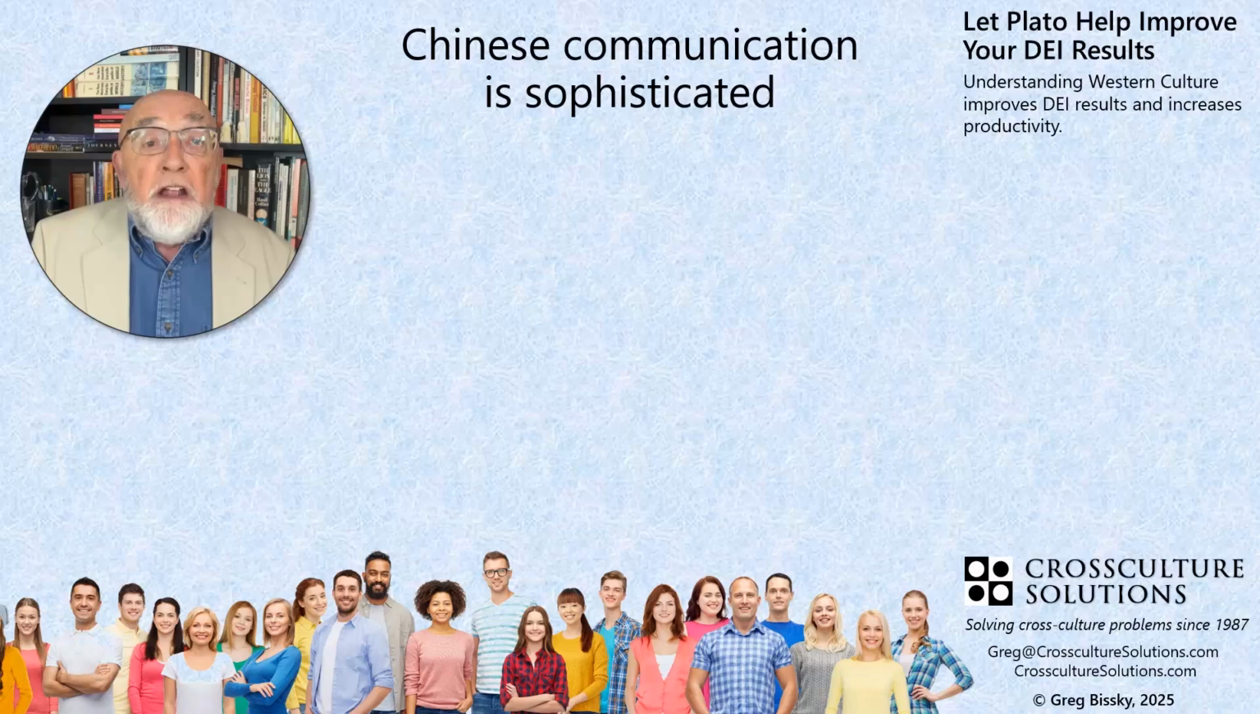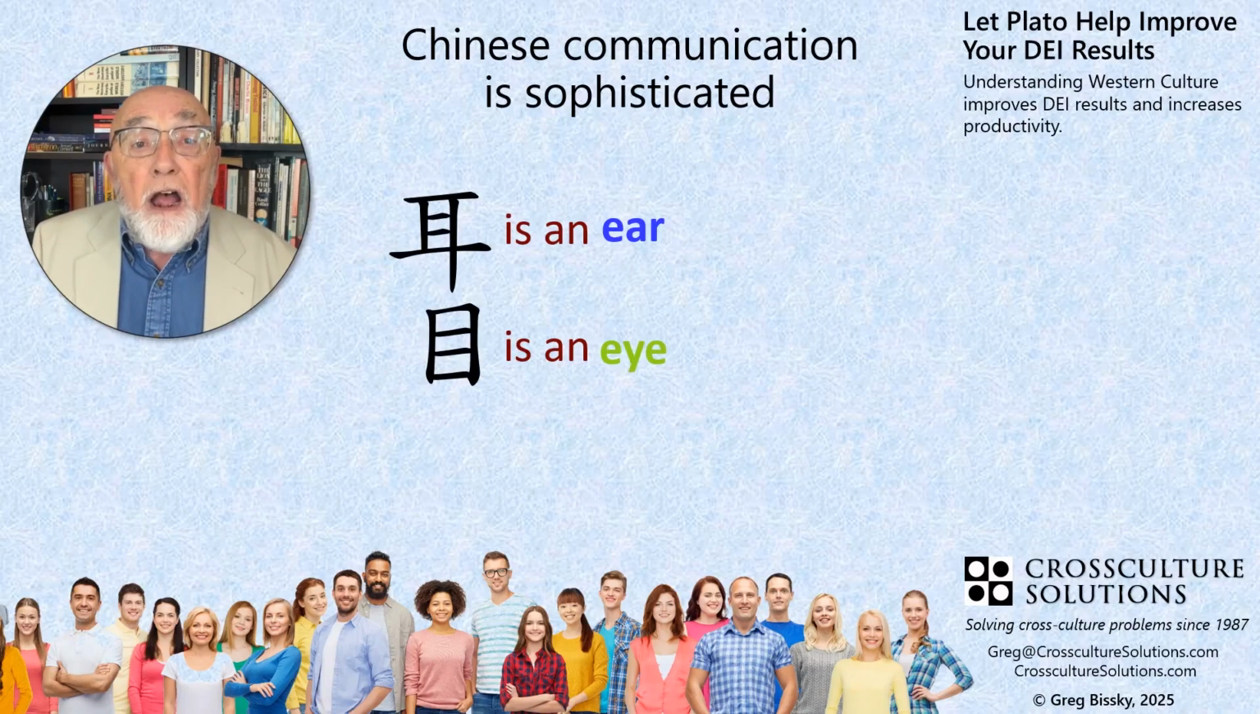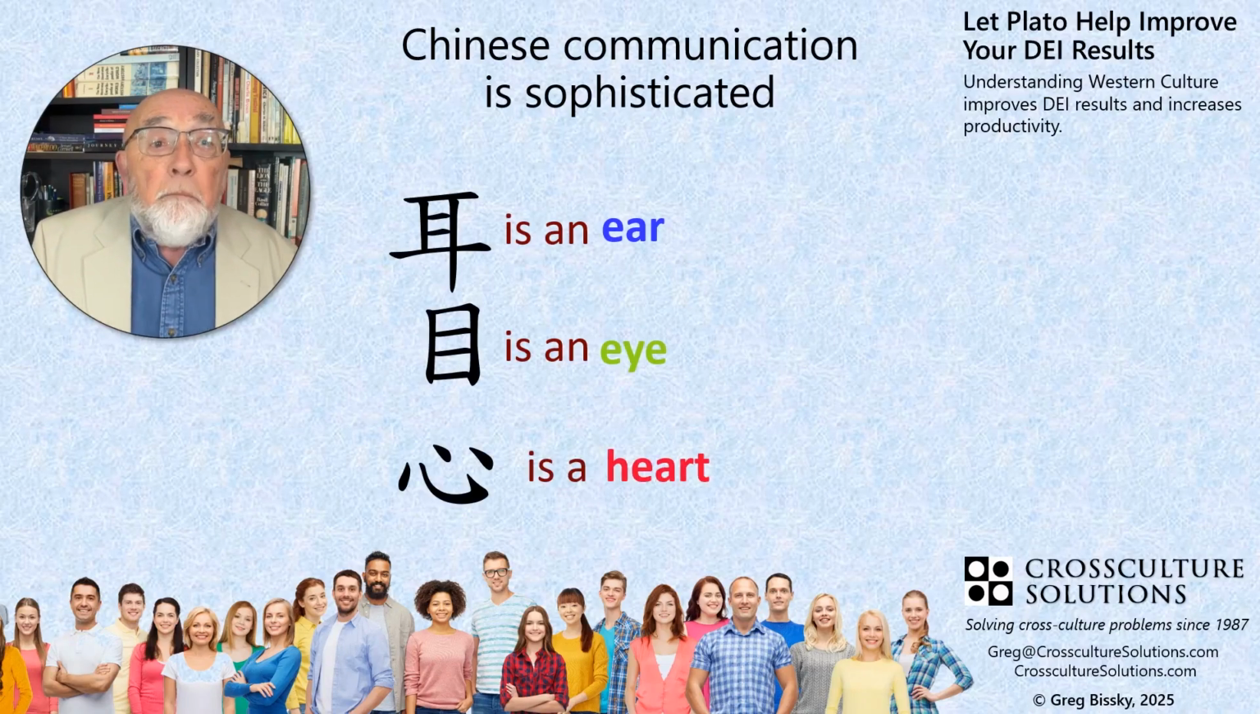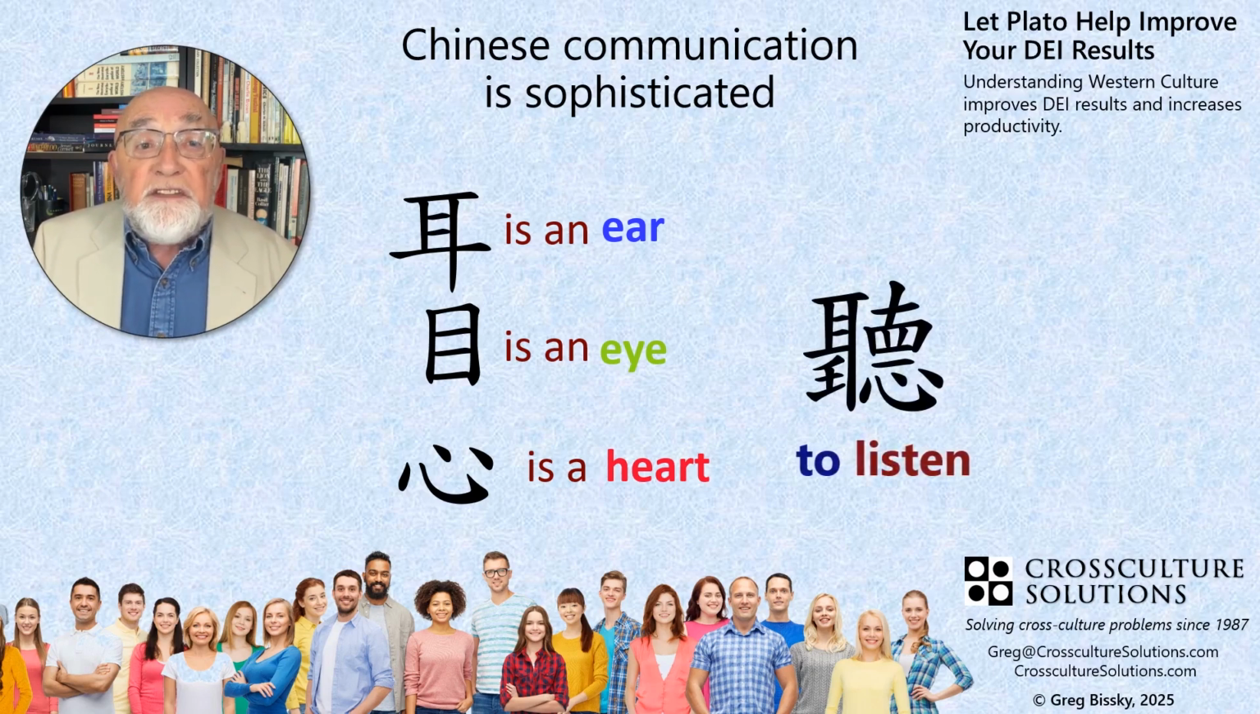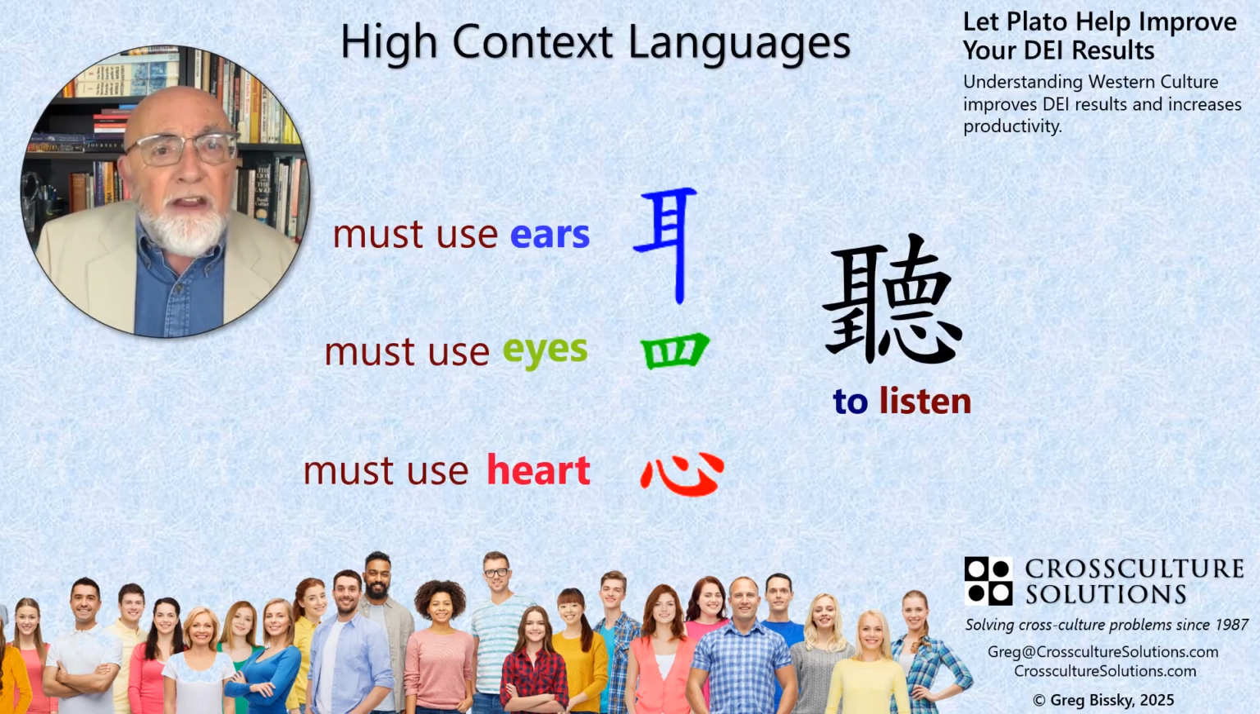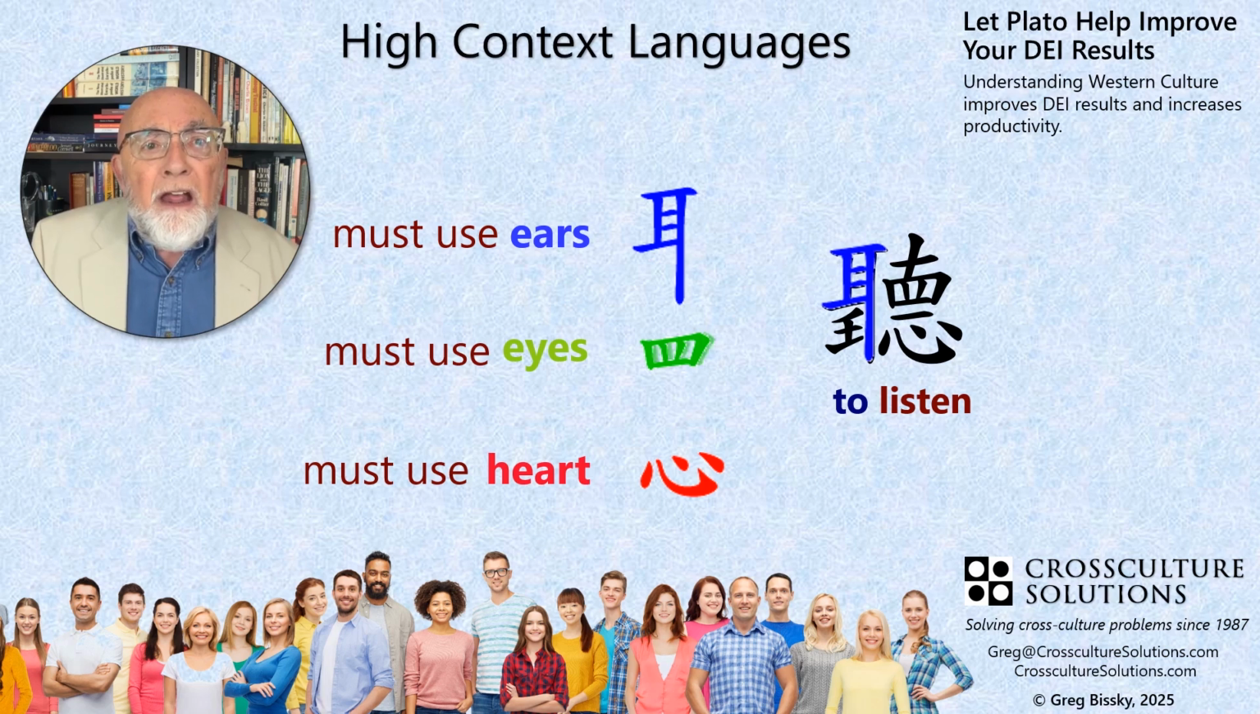One Chinese character shows the difference. This is an ear, this is an eye, this is a heart. They combine to form ting, to listen. Well, you must have an ear, but why an eye? That's for context. Who is speaking there in your position? What was said before it? Who else is listening? Lots of things.